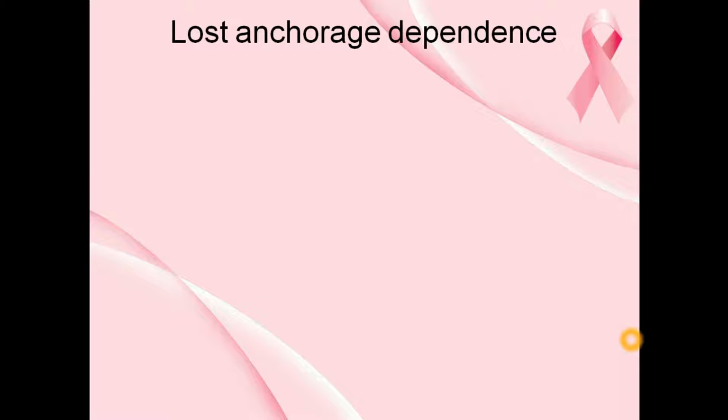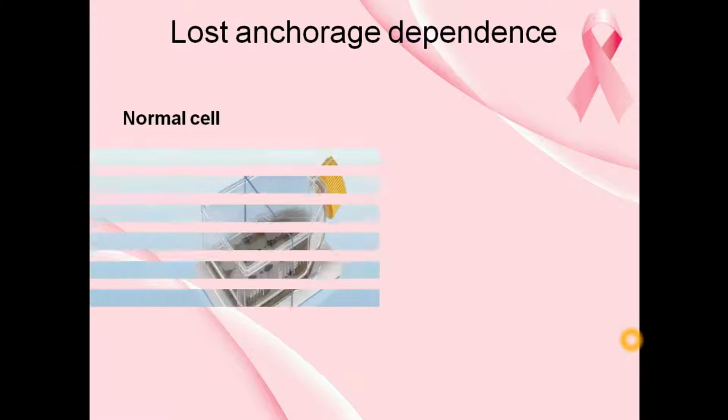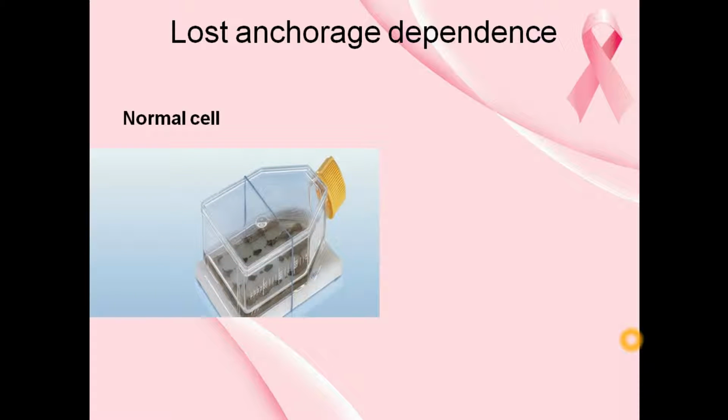Now the next characteristic is they have lost anchorage dependence. Now this is a normal cell. When we try to grow it in normal in vitro conditions, we use this type of glassware that provides certain anchorage, that is support. Here you can see the glass.